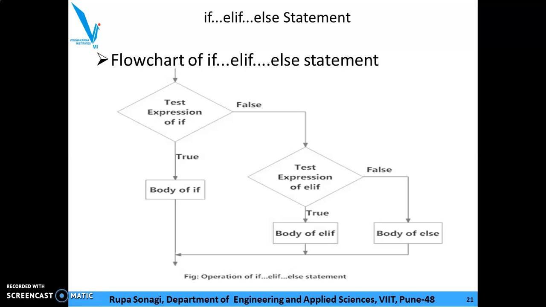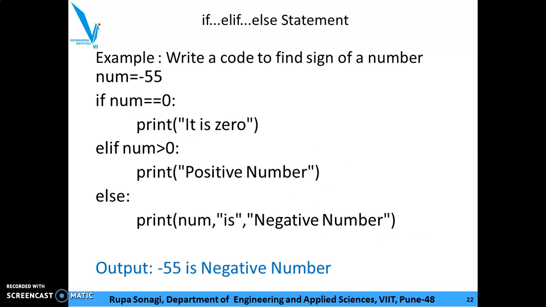So we'll just go through the flowchart. See that test condition of if: if it is true, body of if will be executed. If it is false, it will go to the next test condition of else if, that means elif. If it is true, body of elif will be executed. If it is false, the body of else will be executed. So it is a correlation of if, elif and else. Okay. Now we will see the example.